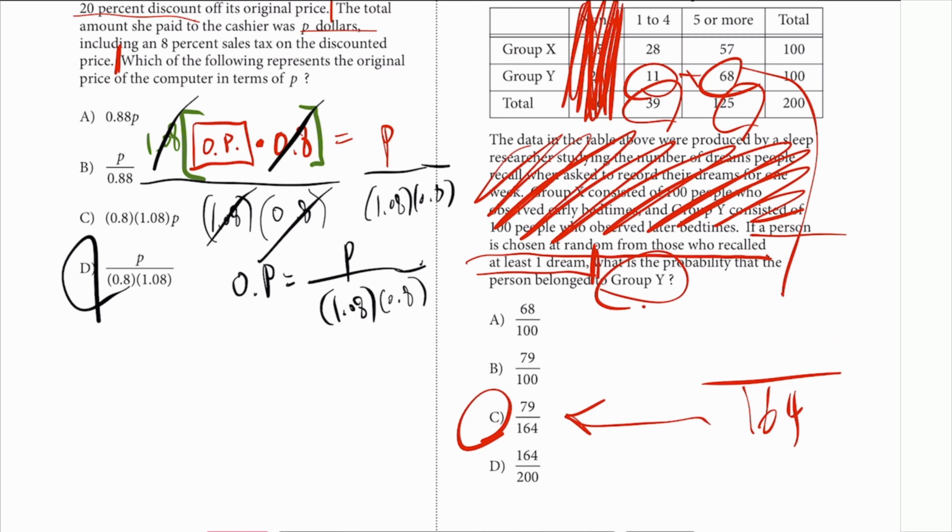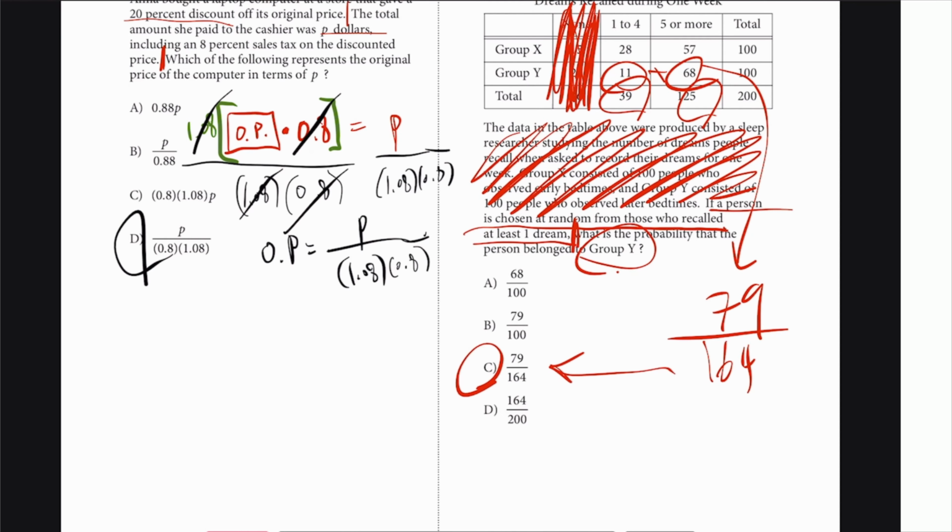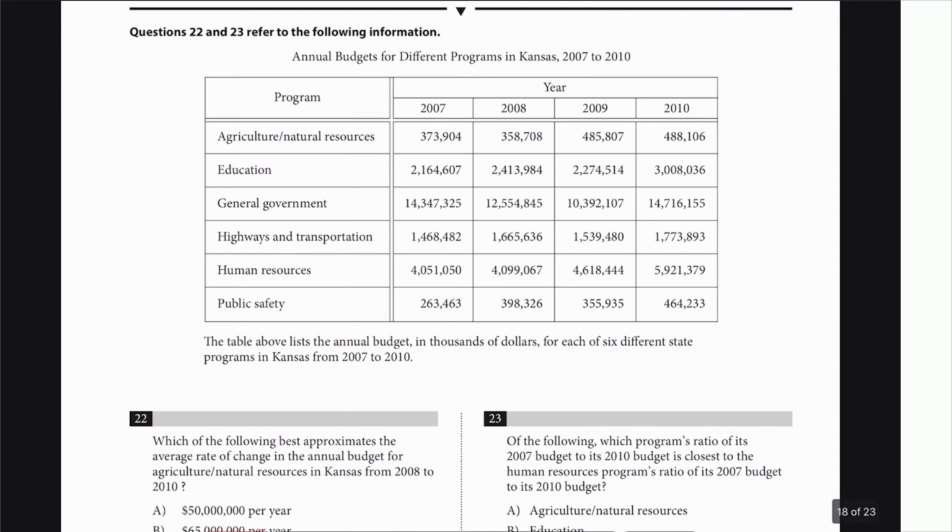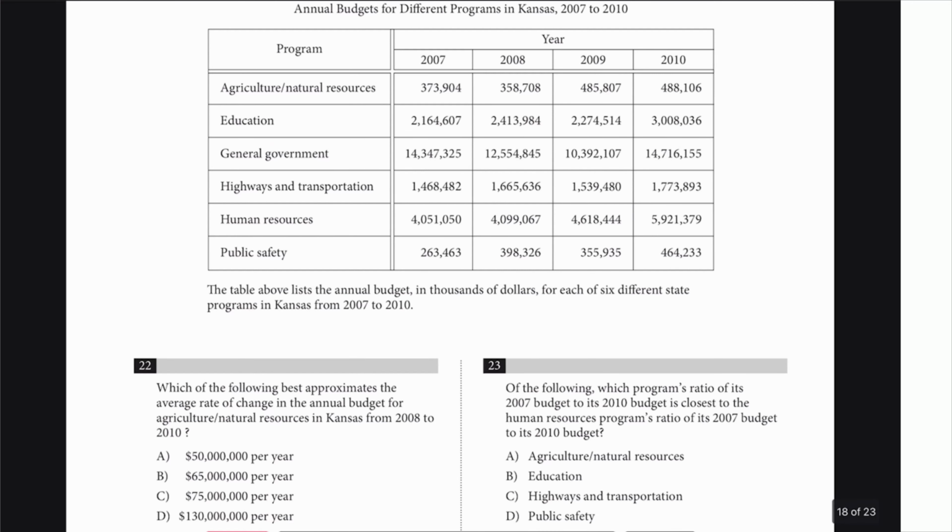If you add them, that gives you 79. But I probably wouldn't have checked that because 164 on the bottom is enough. 22 and 23, okay, whatever, this is thousands of dollars.